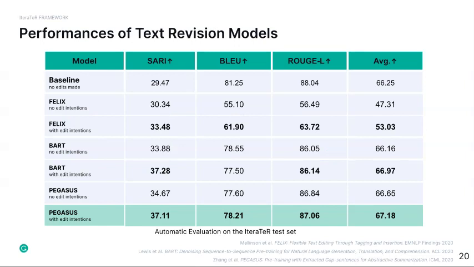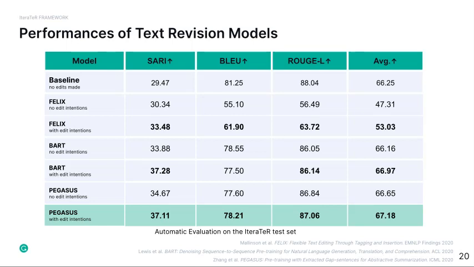In this work, we have tried different text revision models. Specifically, we experiment with both the edit-based model Felix, which performs tag and insert operations, and generative models BART and Pegasus, which are large pre-trained transformer-based language models.